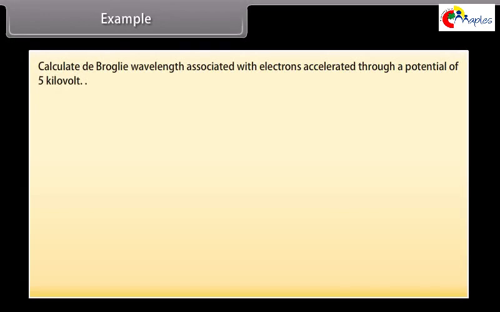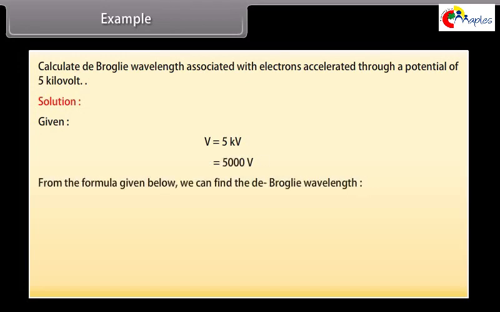Example. Calculate de Broglie wavelength associated with electrons accelerated through a potential of 5 kilovolt. Solution. Given V equals 5 kilovolt, which equals 5000 volt. From the formula given below, we can find the de Broglie wavelength. Lambda equals 12.27 by square root of V angstrom. Lambda equals 12.27 by square root 5000 angstrom, which equals 0.173 angstrom.